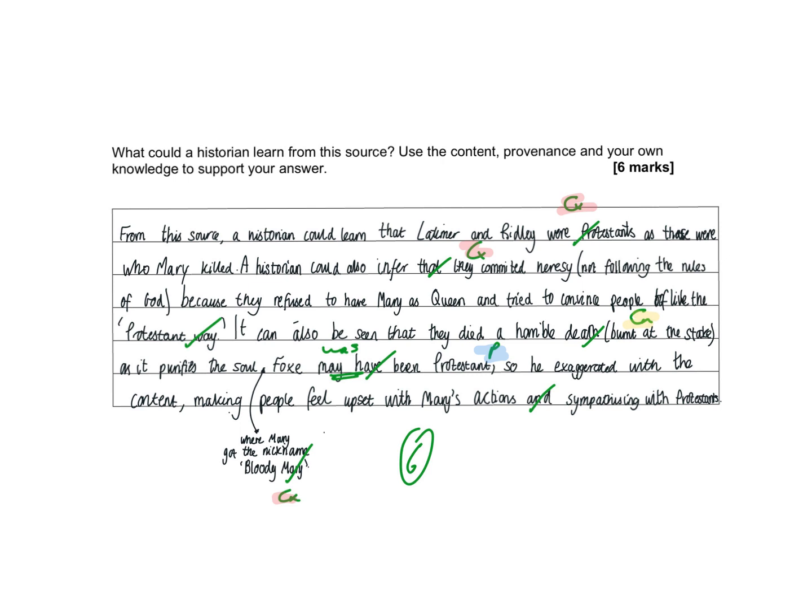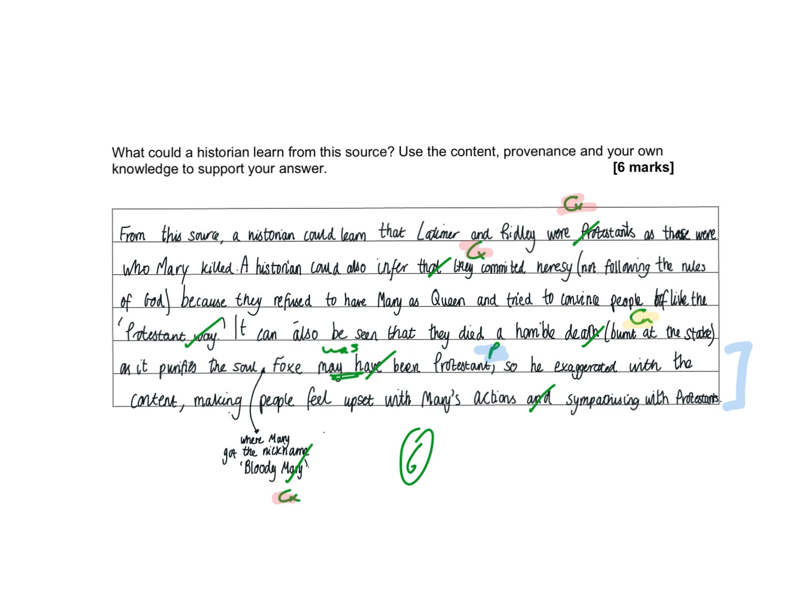And if you look at the last question, ticking the second box to say that it was made to create sympathy for Protestants, we can definitely take an educated guess at the least that John Fox is in fact a Protestant. And it says there he exaggerated the content to make people feel upset with Mary's actions and sympathising with Protestants. What this person has done here is they've turned what could have been a negative comment about reliability into a positive comment about what we can learn about how John Fox and other Protestants felt about Mary and the way that she tried to introduce and force her religious changes on the nation.